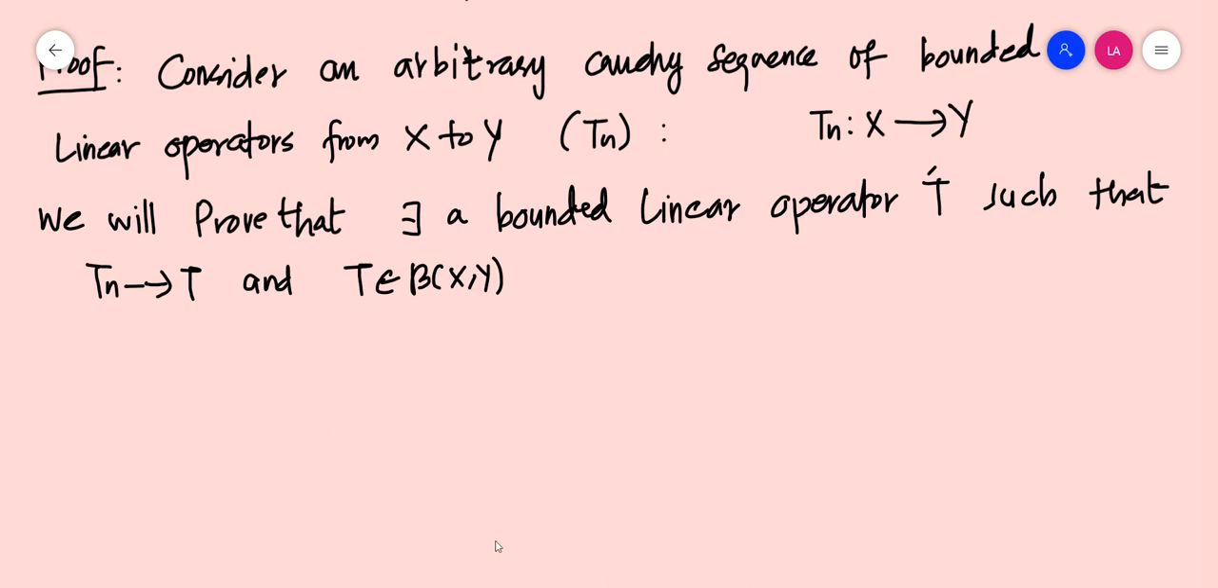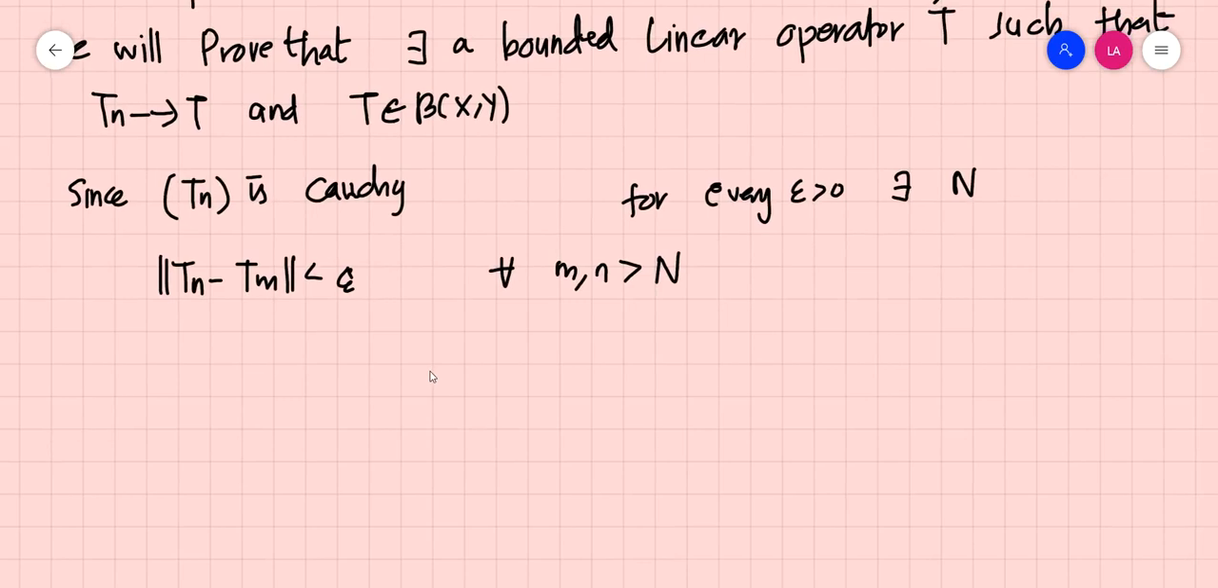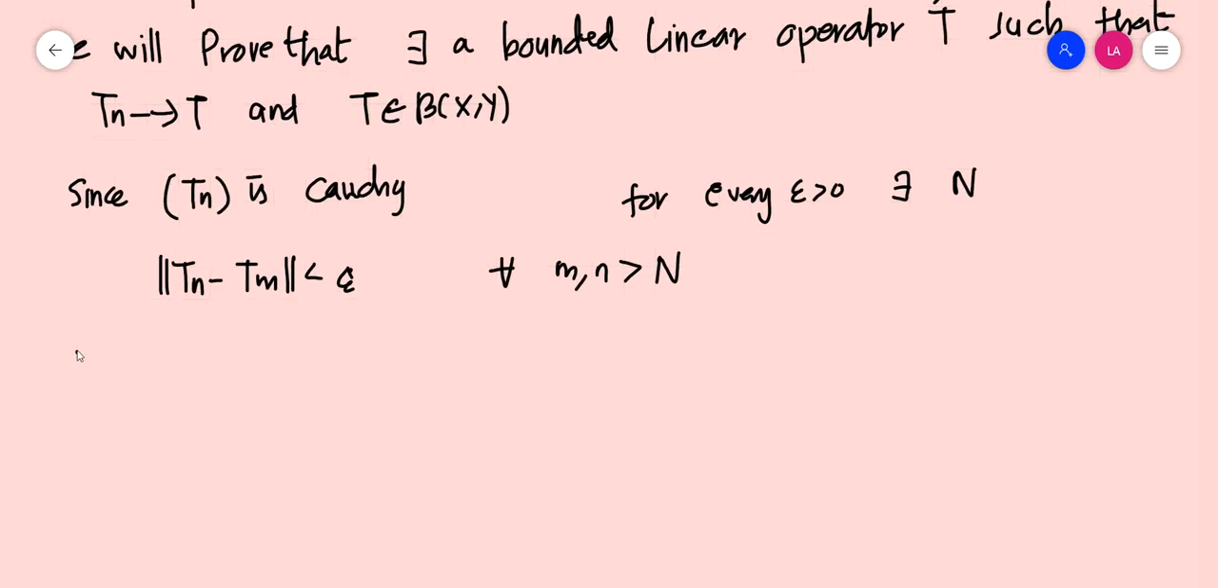Okay, so we have assumed that Tn is Cauchy. So since Tn is Cauchy, by the condition of Cauchy sequence, for every epsilon greater than 0, there exists an N such that norm of Tn minus Tm should be less than epsilon for all m, n greater than capital N. Okay, and this is true for all x element of capital X.